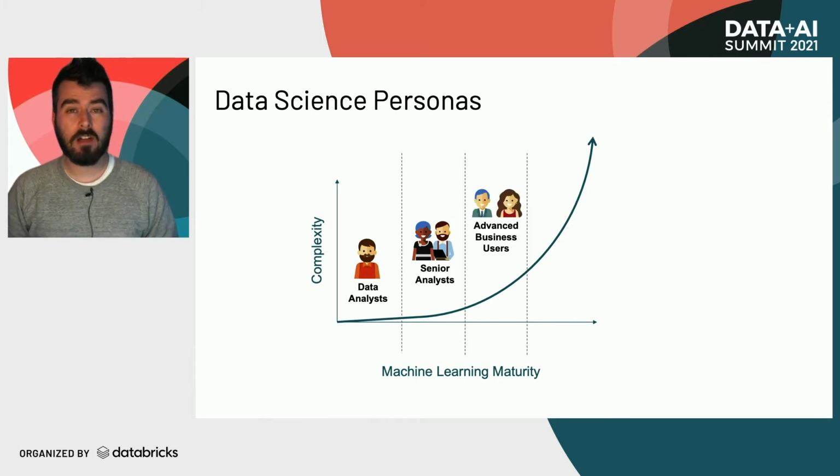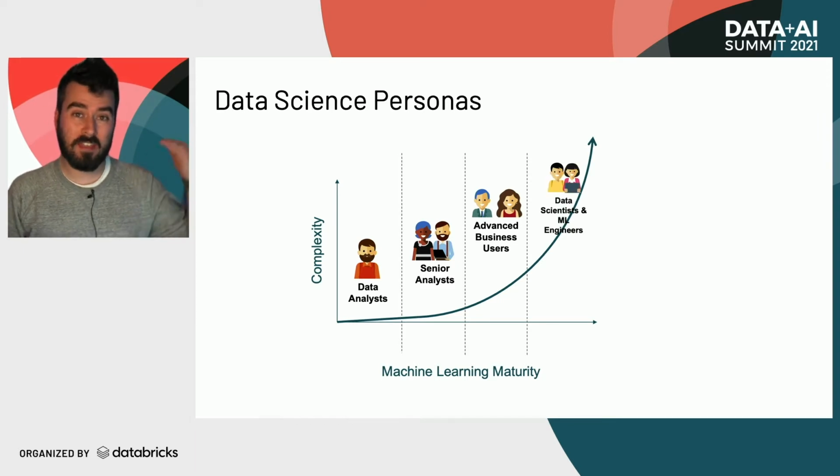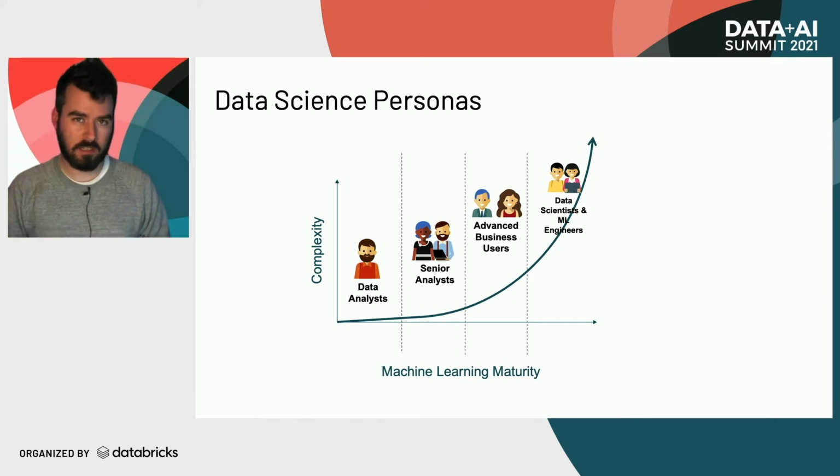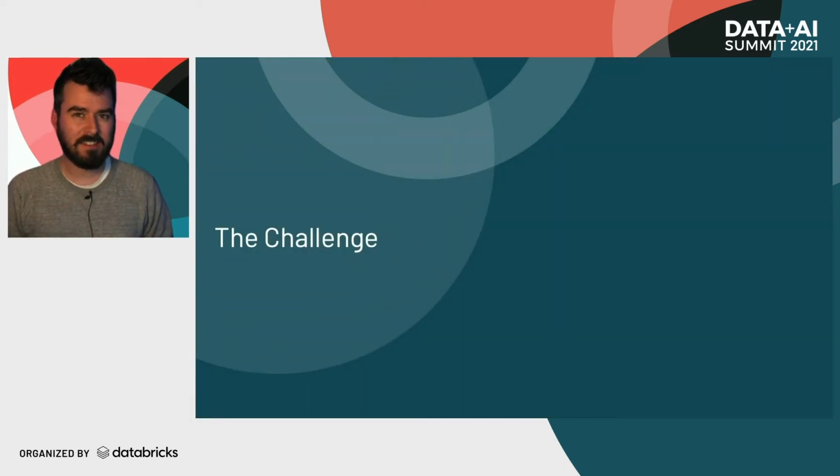As we start moving up into those business users, that's where we quickly start seeing complexity increasing, ultimately until we're at the top of our tier, where we're talking about our data scientists and our machine learning engineers. And so we need an environment that can cater for all of these roles, increasing along this maturity curve. So where is our challenge? I mean, that is our challenge, right?